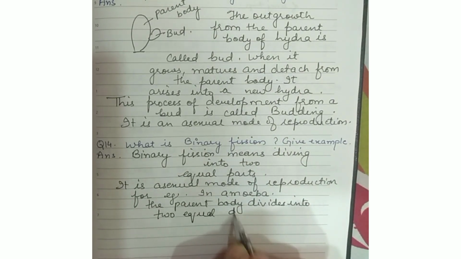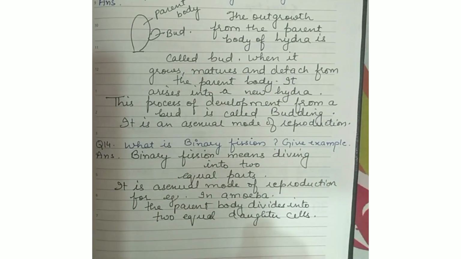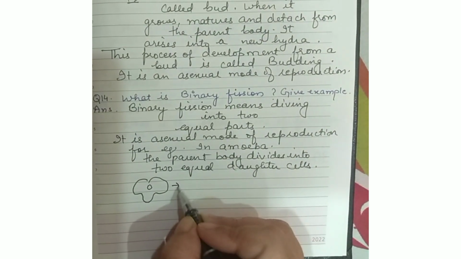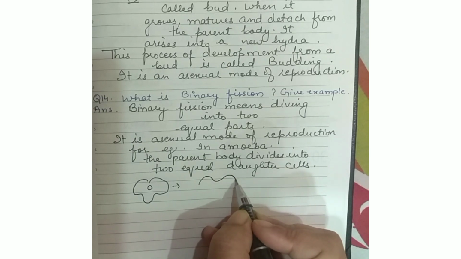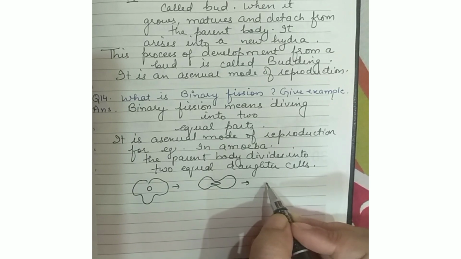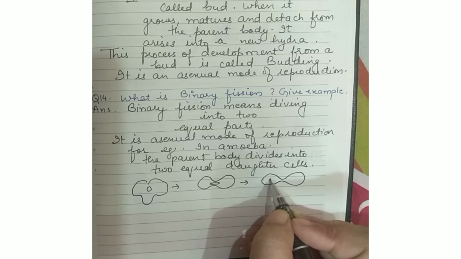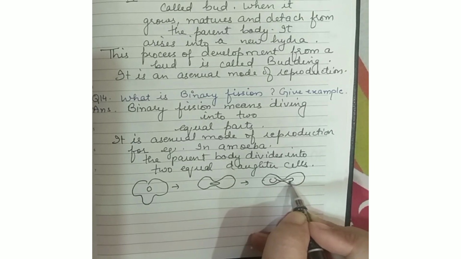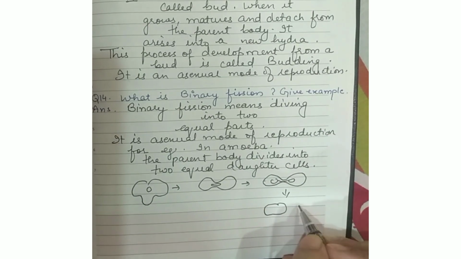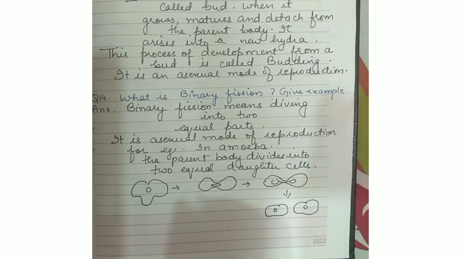And very important thing is that because this is an asexual reproduction, the daughter cells are very similar to the parent body, the parent amoeba. And with the help of diagram, you can see how this amoeba gives rise to two daughter cells.